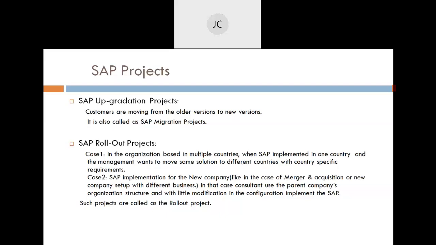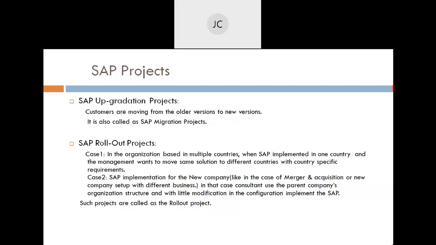I just want to interact with you guys here. Is it possible to move directly from Windows XP to Windows 10? A process would be there. Of course, in a practical example, many times we just go for a fresh Windows 10 implementation. But from Windows 7, a proper process is there to go to Windows 10, which Microsoft also supports.